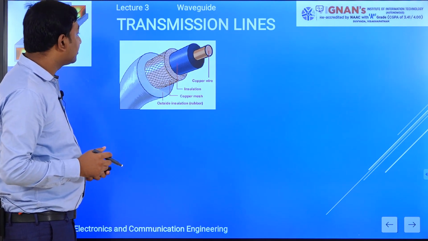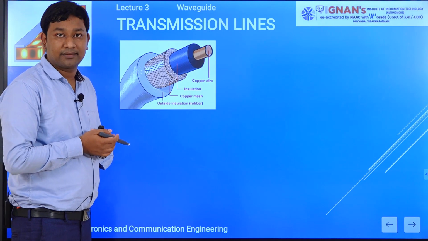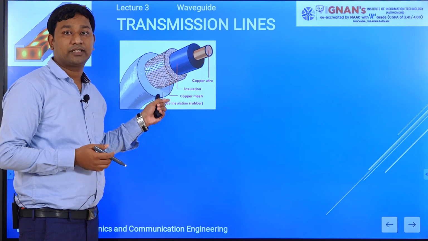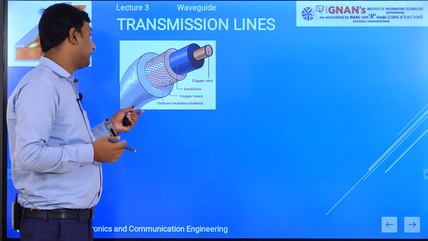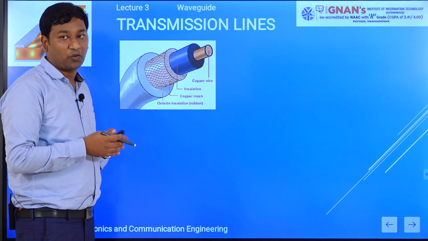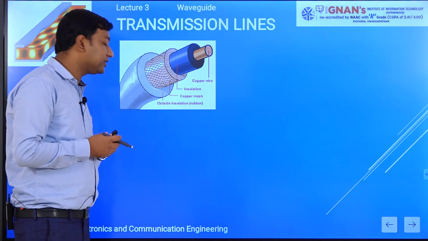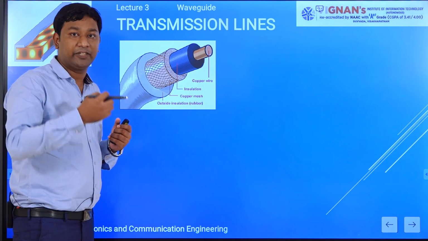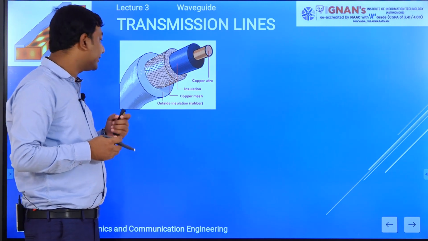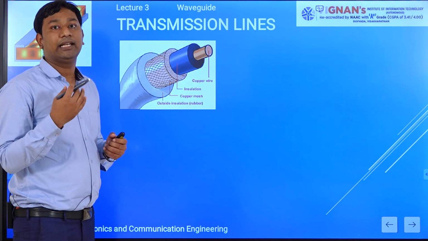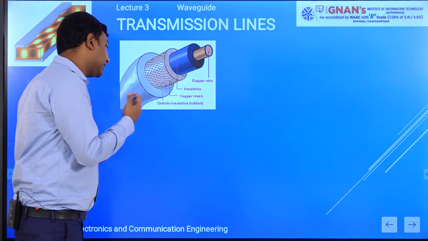Now the transmission line is a two conductor system, inner as well as outer, but it has some problems. We use coaxial cable in our daily life, for example our TV cable is actually coaxial cable, and in our lab we also use coaxial cable over frequency ranges.